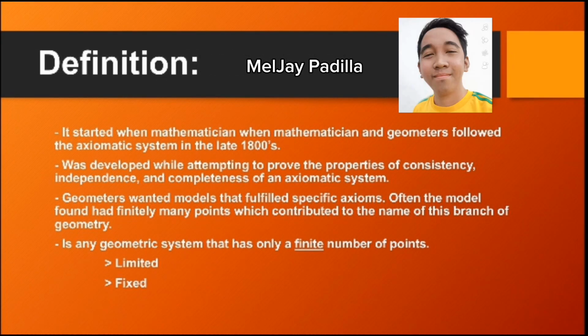Finite geometry started when mathematicians and geometers followed the axiomatic system in the late 1800s. It was developed while attempting to prove the properties of consistency, independence, and completeness of an axiomatic system. Geometers wanted models that fulfilled specific axioms. Often, the model found finitely many points, which contributed to the name of this branch of geometry. Finite geometry is any geometric system that has only a finite number of points. Finite means limited or fixed.